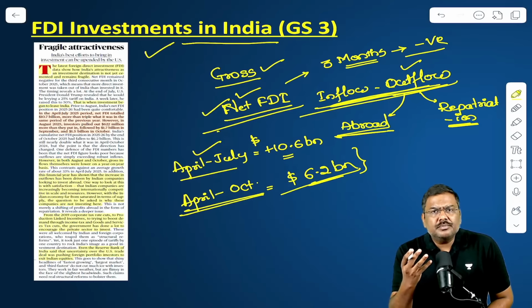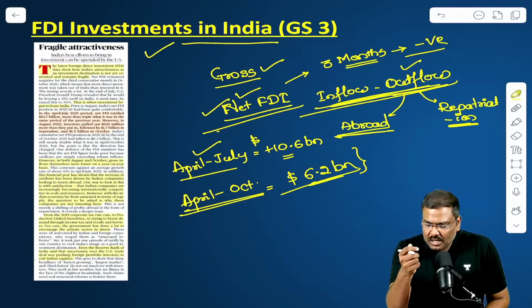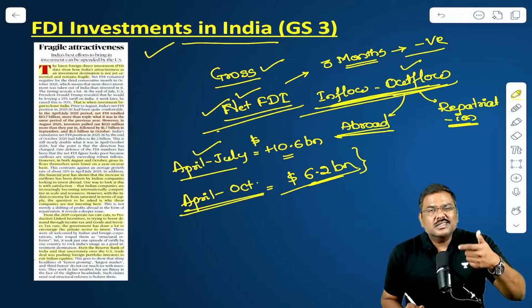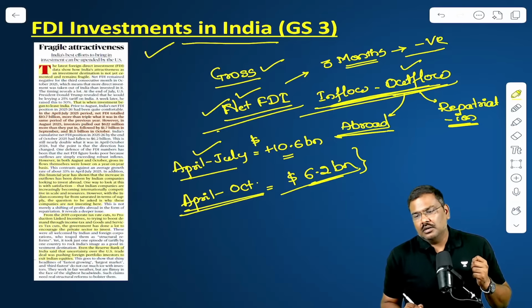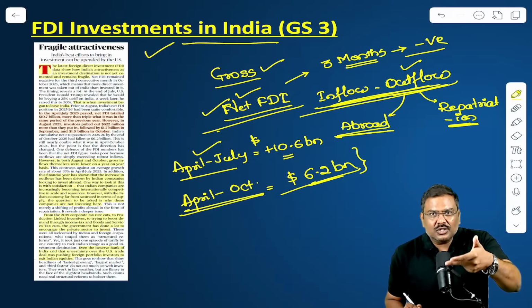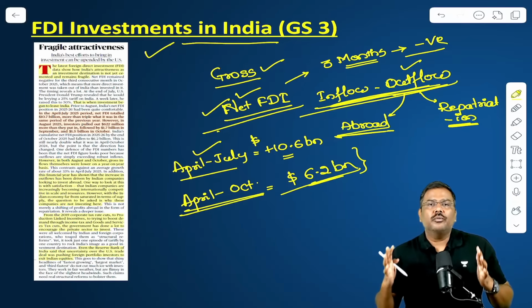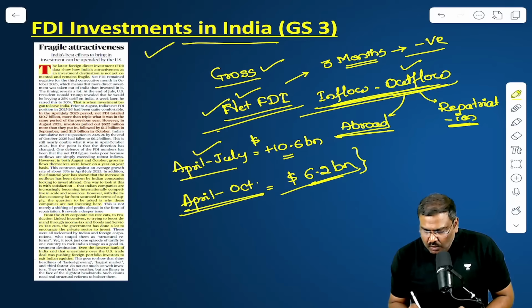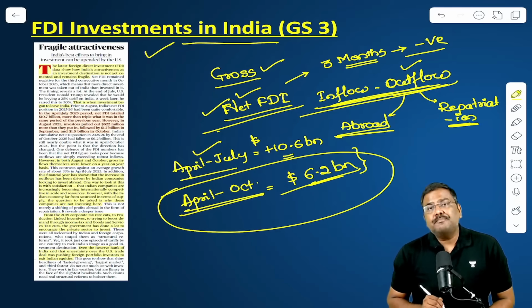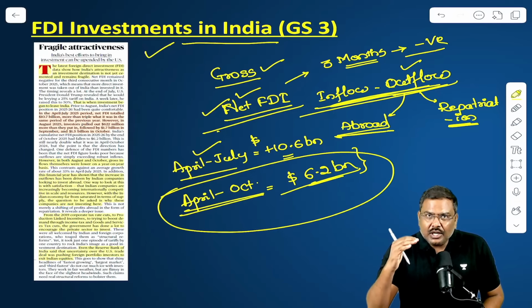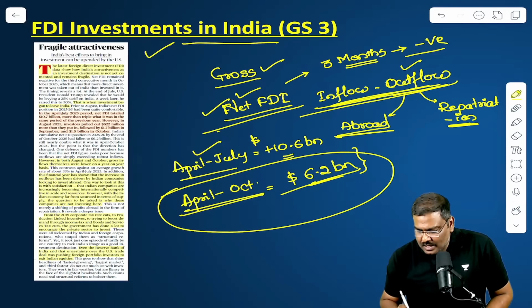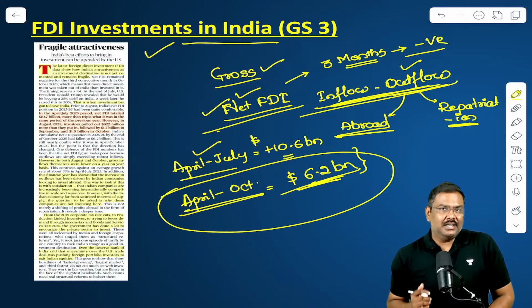How is that possible? It is possible because for the months of August, September and October, the outflow was greater compared to inflow. As a result of this, the overall data for April to October is lower. It has fallen down to $6 billion.